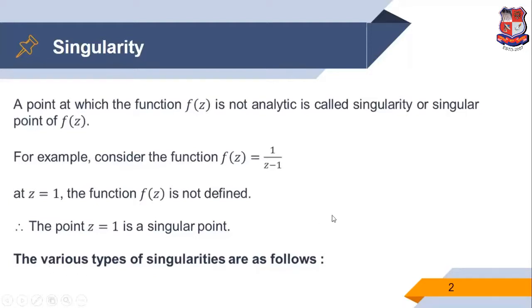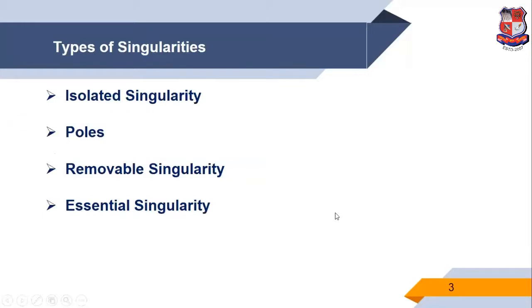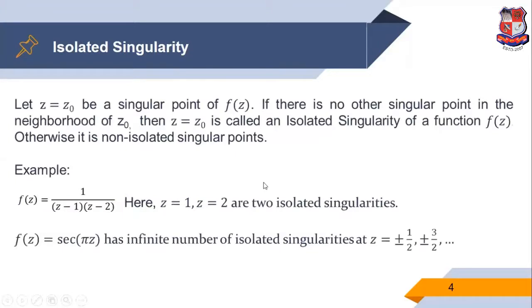The various types of the singularity are as follows: isolated singularity, poles, removable singularity, essential singularity. So there are different types of the singularity. Now we discuss isolated singularity. So let z is equal to z0 be a singular point of f of z.